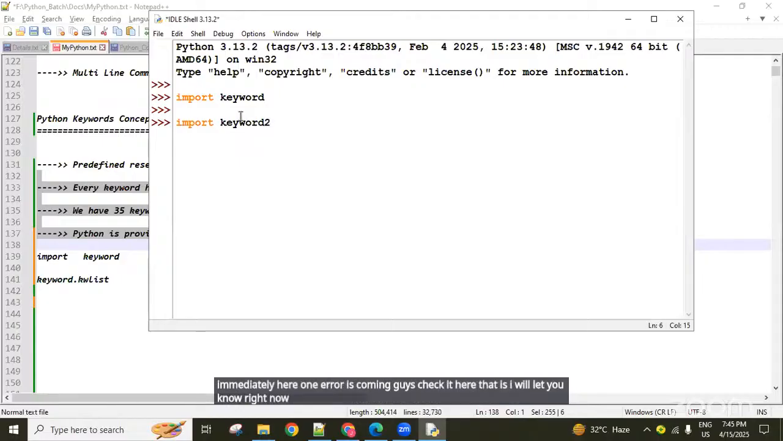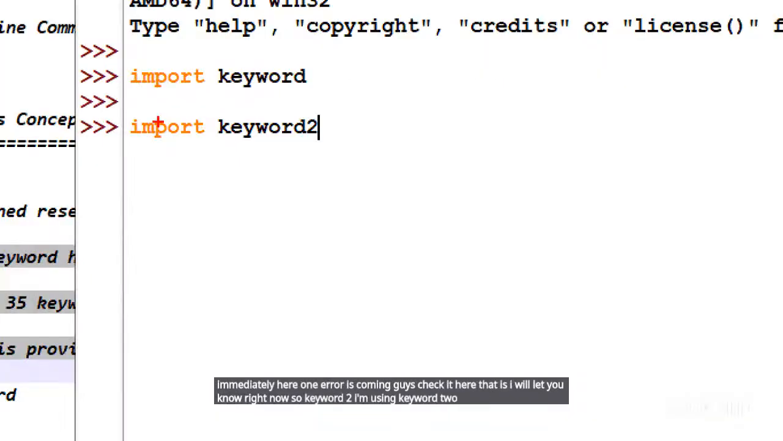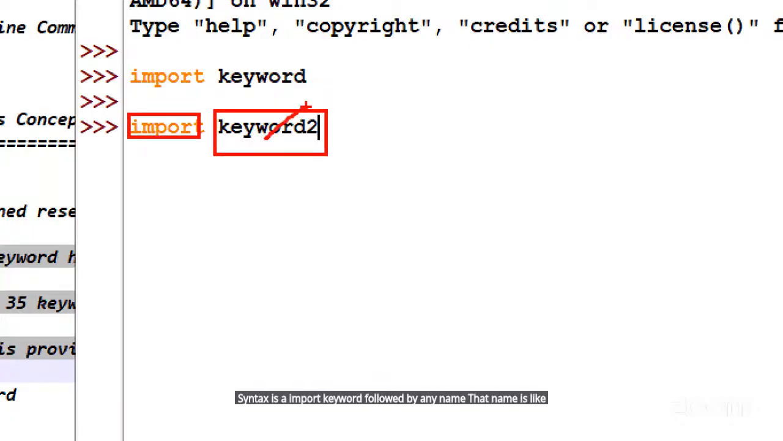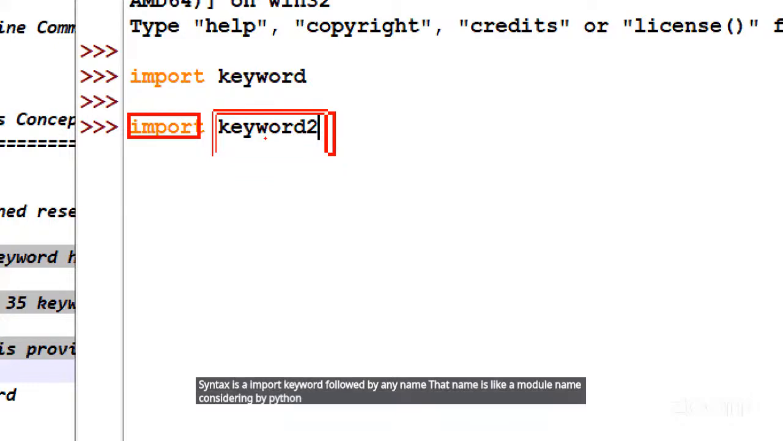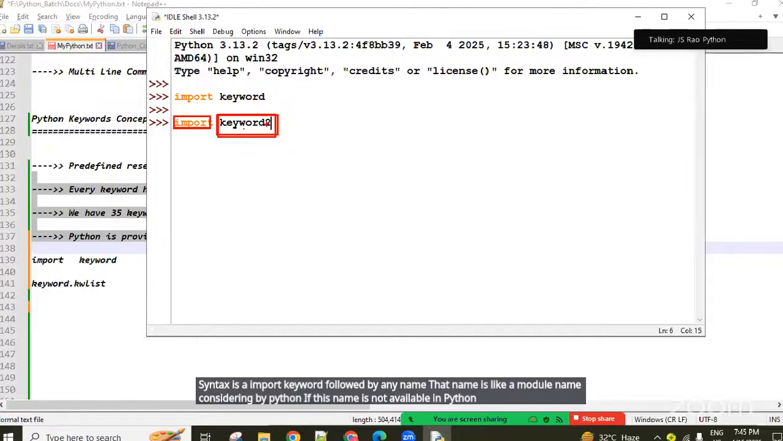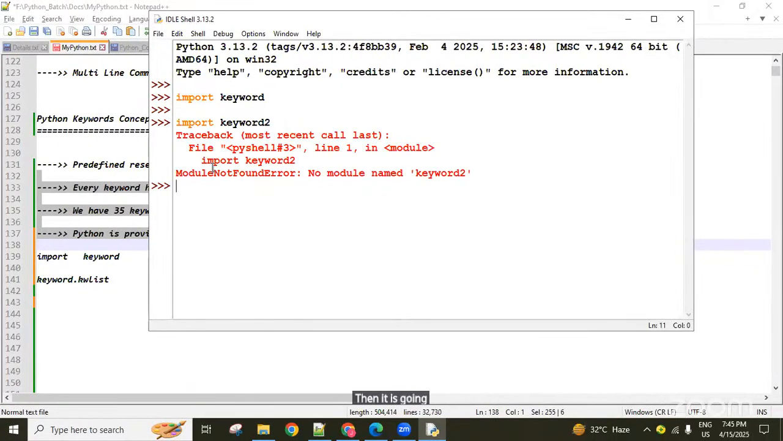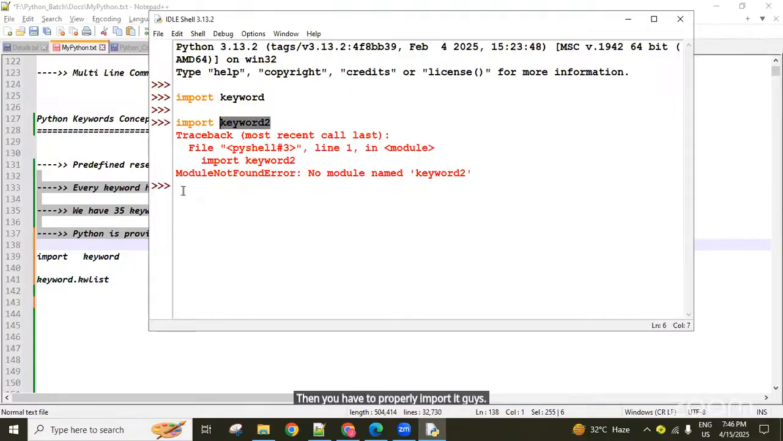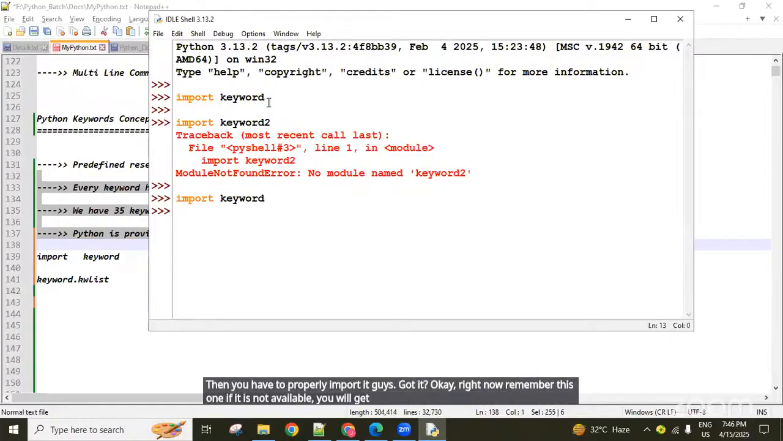So I'm using keyword2. The syntax is import followed by any name. That name is considered by Python as a module name. If this name is not available in the Python software location, then it is going to throw one error called ModuleNotFoundError. No module named keyword2, this module is not available, it displays like that. Then you have to import it properly. Remember this: if it is not available, you will get that error; if it is available, it imports successfully.